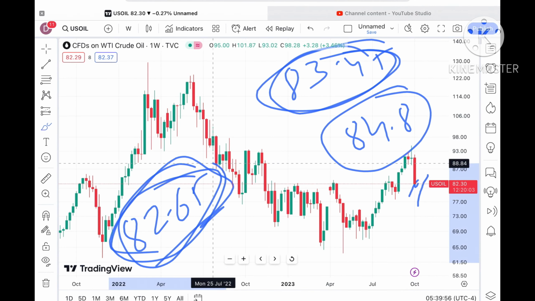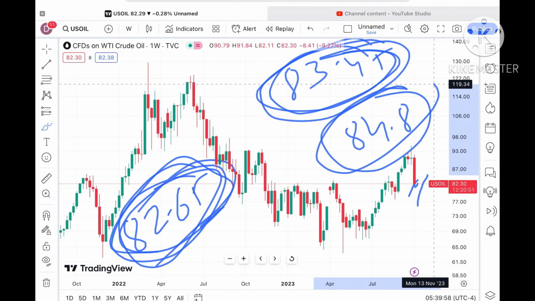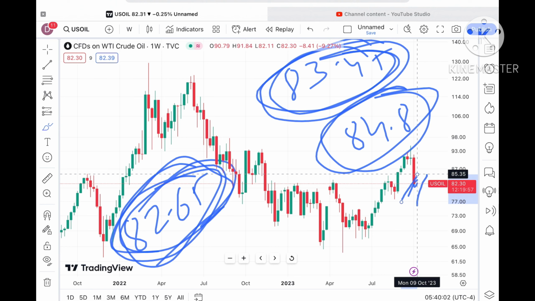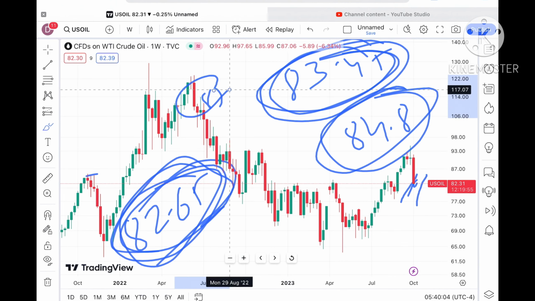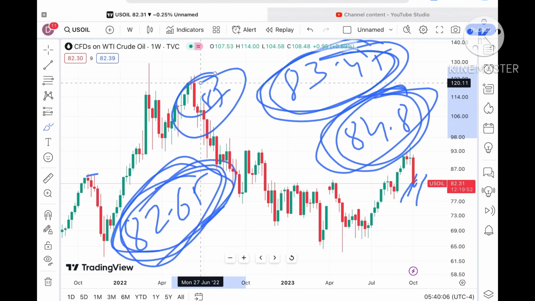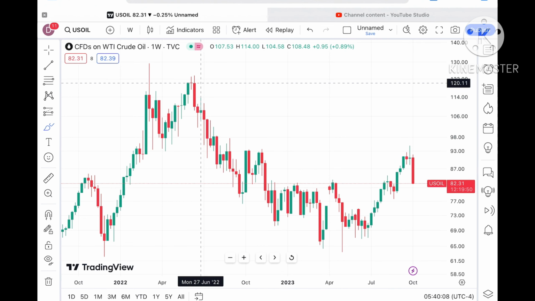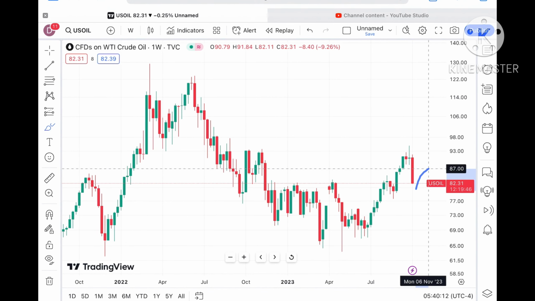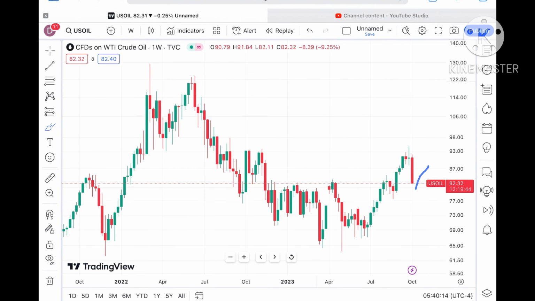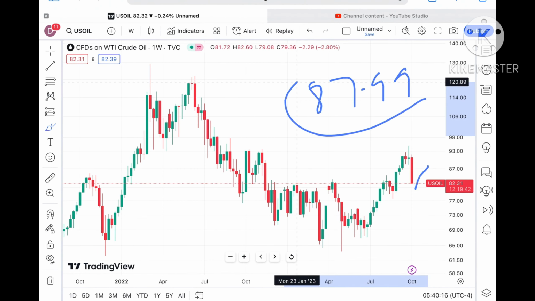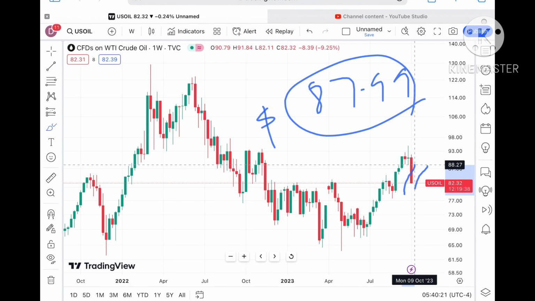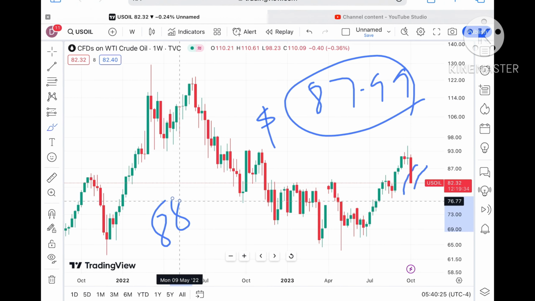If the price sustains this level, we can see a level of 80, and then this level. If the price moves above that particular level, we can see further upside, because $84.8 is a strong resistance. Once the price sustains above that level, there is a probability of touching $86, and if the price moves above that, a probability of touching $87.99. Once the price sustains above 87.99, we can see a further high, towards a level of around 88.27.